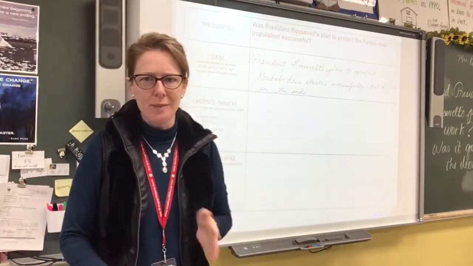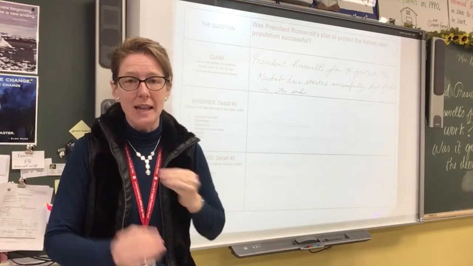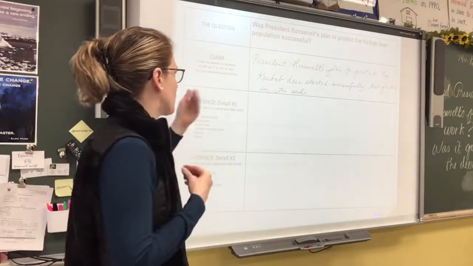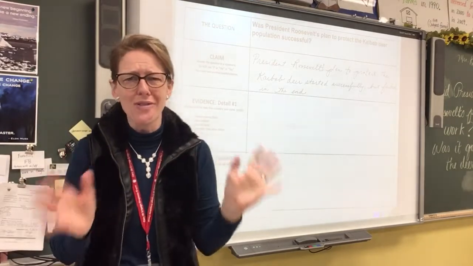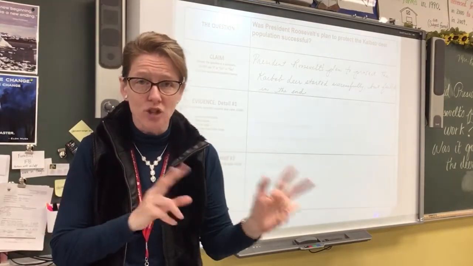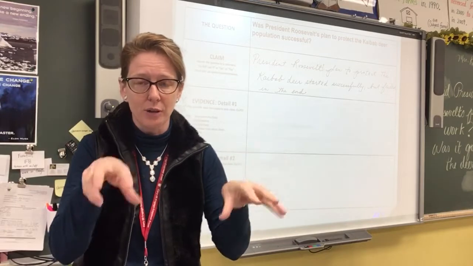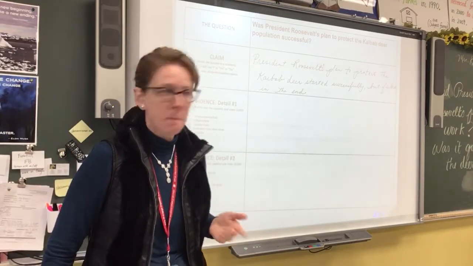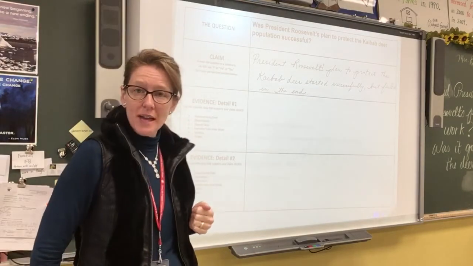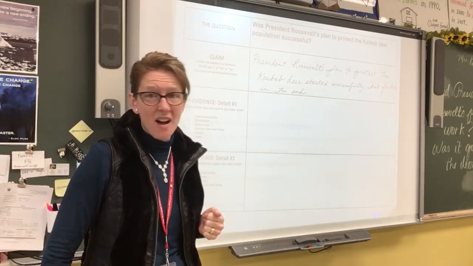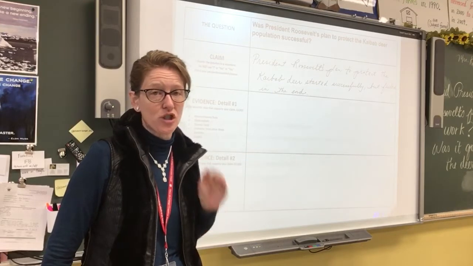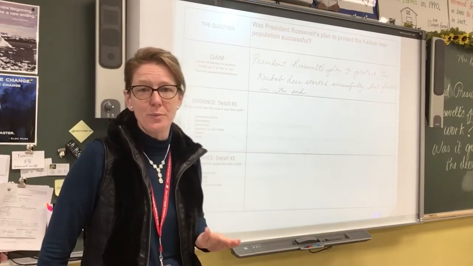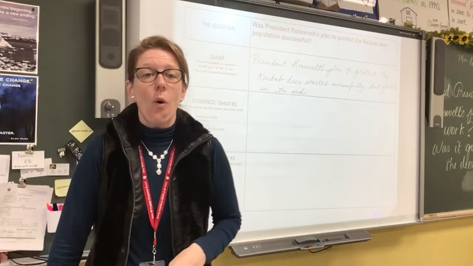So this is very simple. I just took the same words and then added whether it was or was not, and I perceived that it would start successfully but failed in the end. The important thing is not which answer they chose or what answer they landed on, but whether or not they can support that through the data in the end. So one thing you want to make sure of is that there's no extra data in this sentence. This should strictly be their position without any you's, me's, or my's, or I's.